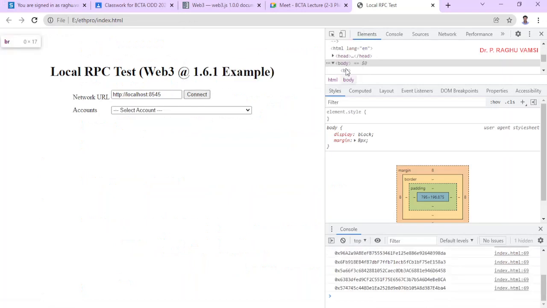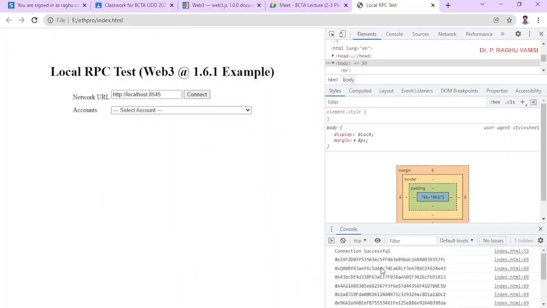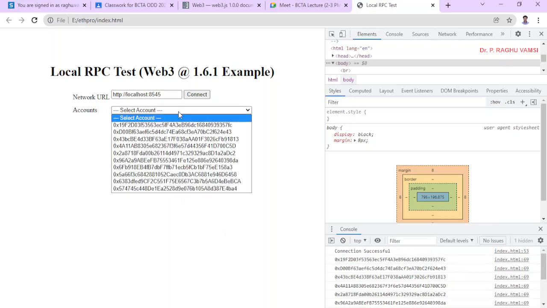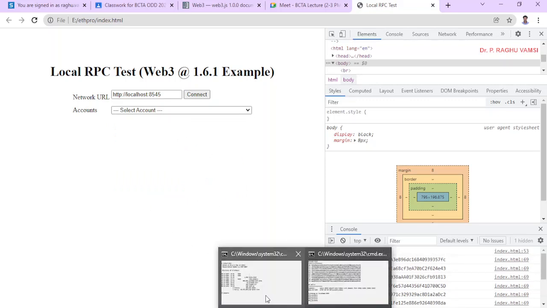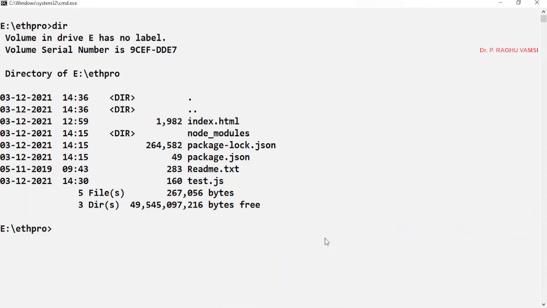Now connection successful, and the accounts have been populated. Okay, if you click here, the accounts are there in the drop down box. The same accounts were also printed on the console. So to not have this headache, better don't use Notepad, use Visual Studio Code.